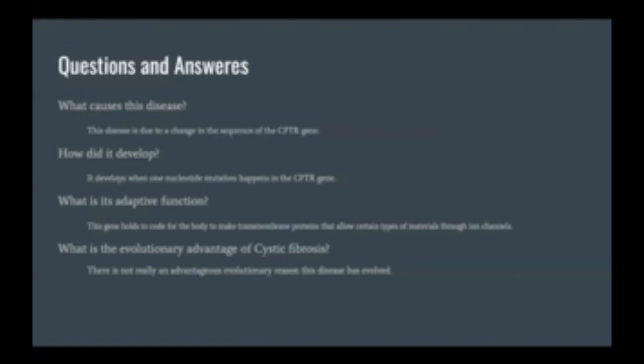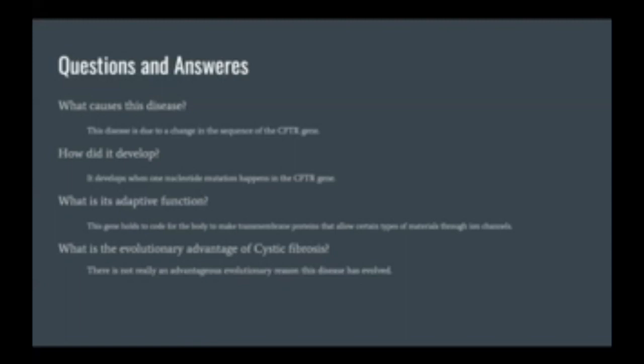What is the adaptive function? The CFTR gene holds the code for the body to make transmembrane proteins that allow a certain type of material to go through ion channels. This is important for our body because it correlates with how our body deals with mucus in the lungs. If mucus were to build up in the lungs, it would cause serious breathing issues and people would not survive. This is what happens when the gene is mutated and does not function properly. So even though cystic fibrosis is not an important survival trait, in fact, it's the opposite, it comes from a gene that is essential for all human life.